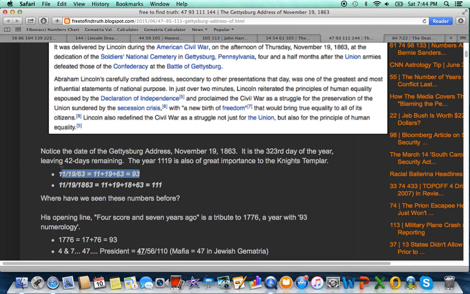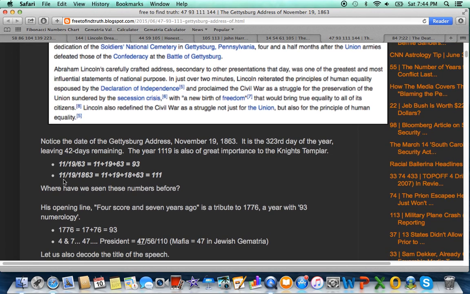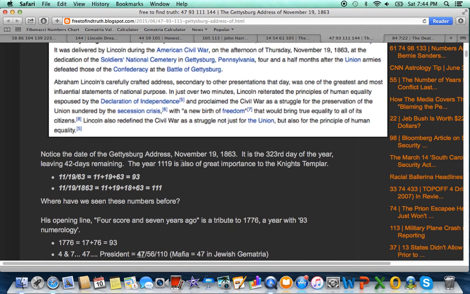This is a very important number to the nation, to the Zionists, a whole lot more. Boston Marathon bombing sums to 93 Truth Seeker, just like the word propaganda. And think about how that event happened on the date Lincoln died on. This is also a date with 111 numerology, very special numbers. The 323rd day of the year.